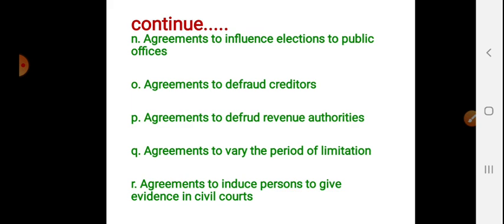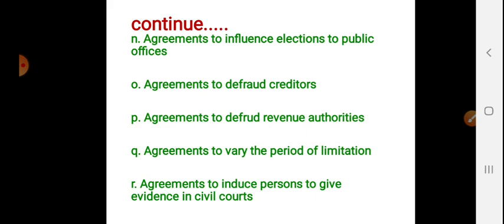Next, agreements to defraud revenue authorities. For example, avoiding paying taxes to the revenue authorities. Agreements, the object of which is to defraud the revenue authorities, are void and so are not enforceable by law. For instance, an agreement by which an employee was to get, in addition to salary, expense allowances in excess of the expenses actually incurred by him.